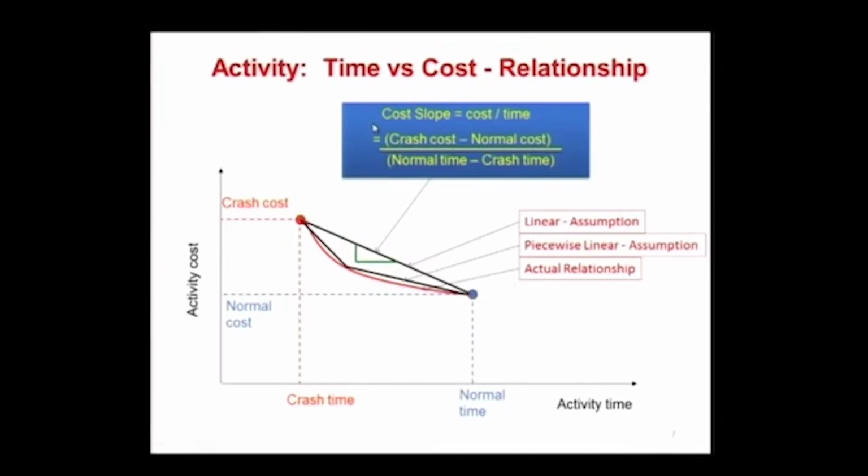So we have this term, the cost per unit time, and we are looking at it from a cost-you-have-to-spend point of view. We define it as crash cost minus normal cost, divided by normal time minus crash time. That gives us how much money I have to spend for each day of decrease in duration. So this is a basic concept.